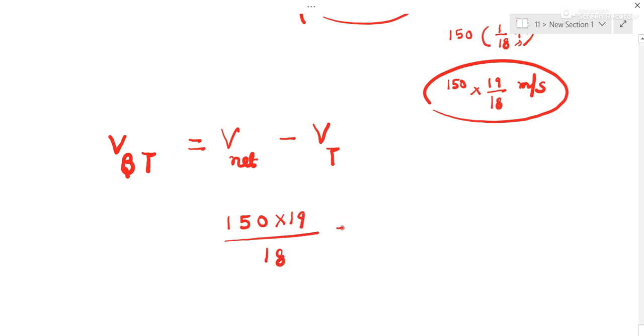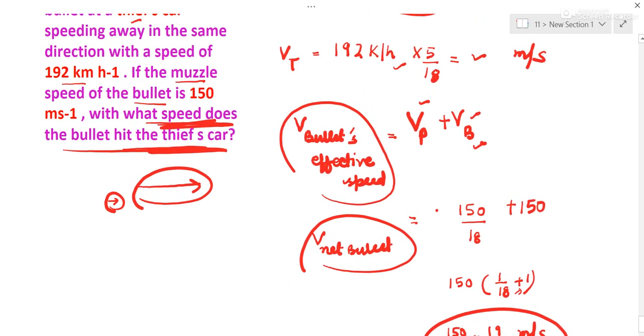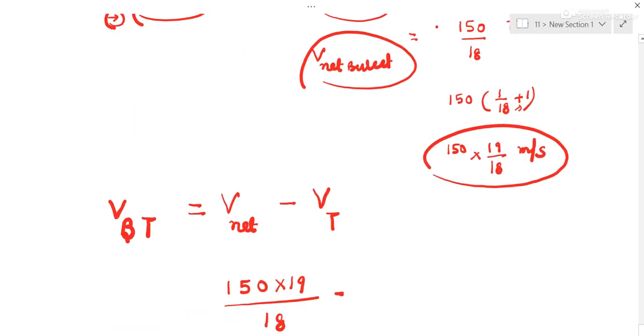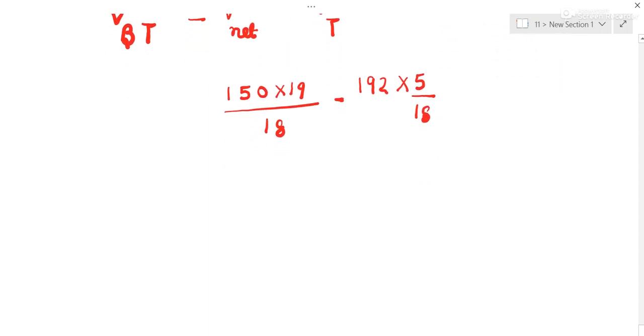Minus thief's car speed, which we converted into meter per second. It was 192, so 192 into 5 by 18. So we can write like this only. Now you can perform the mathematics and subtract. Otherwise, make it a bit easier: take 1 by 18 common, then take 5 also common. So here it will be 30 into 19. Just to simplify, here it will be 192.